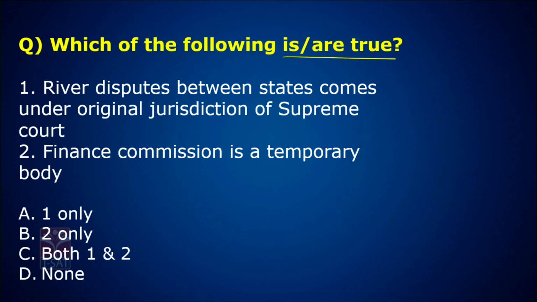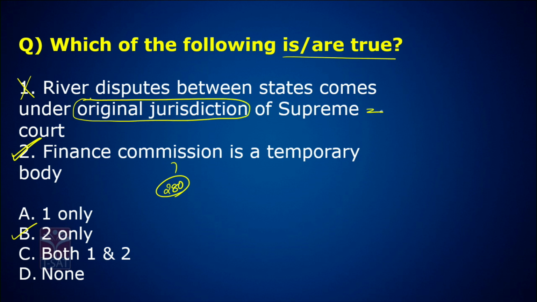River disputes between states come under original jurisdiction of Supreme Court is a wrong statement. Finance Commission, which is discussed in Article 280, is a temporary body. It's a correct statement. Answer is B. I hope majority of you have kept the correct answer. But how and why? Look at the first statement. I hope everyone knows the meaning of original jurisdiction.